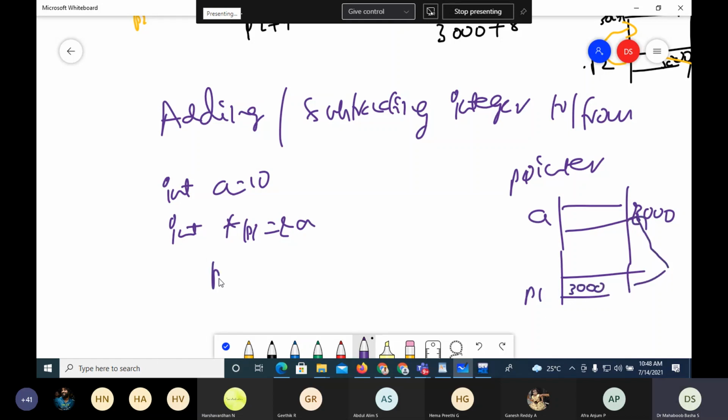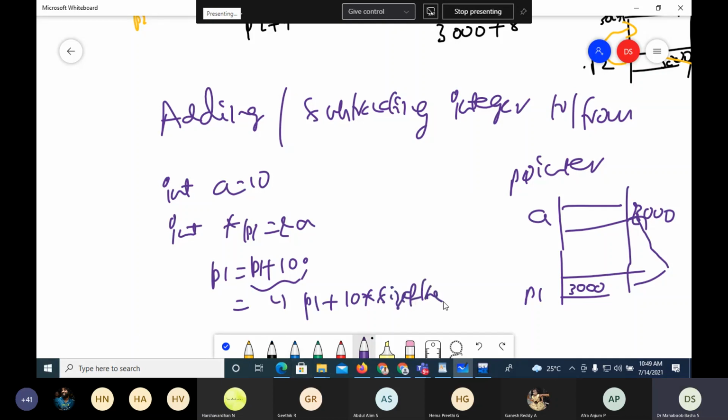Now when I say p1 equals p1 plus 10, in normal cases 10 is added, but what actually happens is p1 plus 10 into the size of the data.